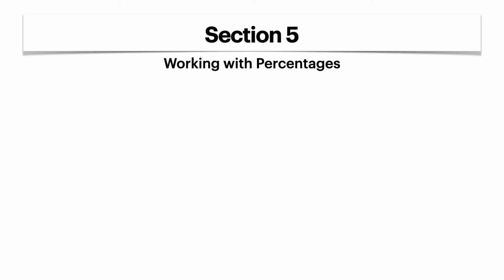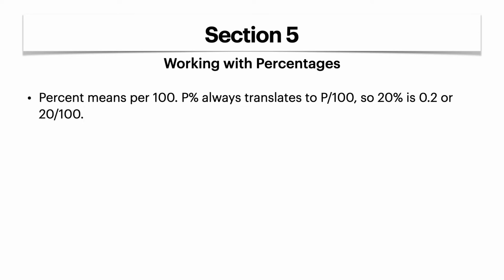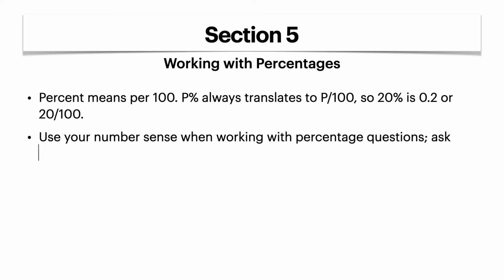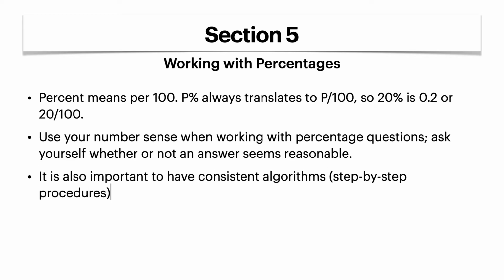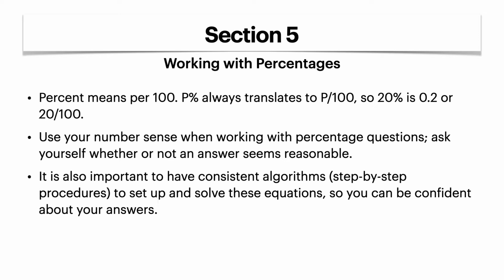Section 5, working with percentages. So percentage means per 100, right? So 20% is 0.2 or 20 over 100. Use your number sense when working with percentage questions. Ask yourself whether or not an answer seems reasonable. Well, you should always do that, of course, but it is important to have consistent algorithms. Use a step-by-step procedure to set up and solve these equations to be confident about your answers.